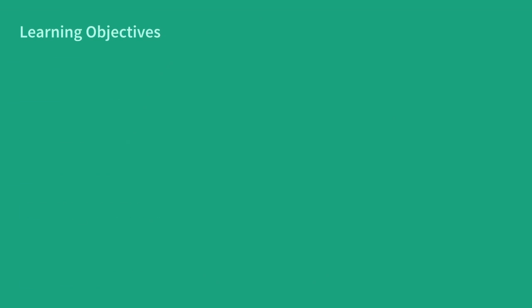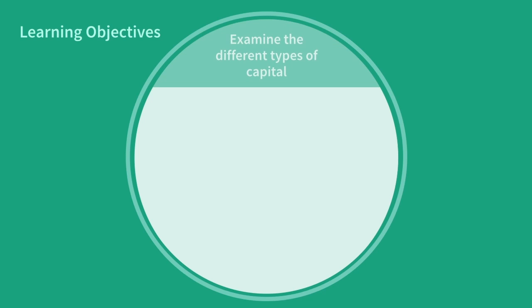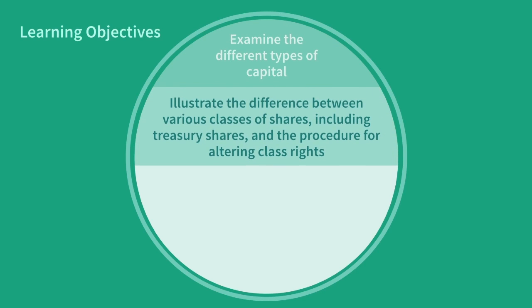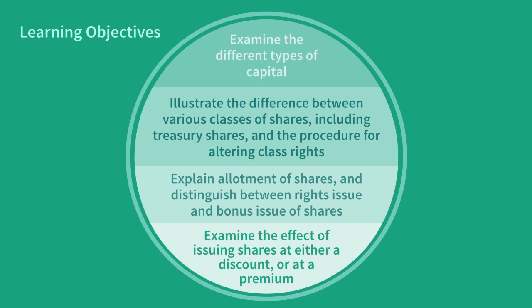At the conclusion of this lecture, you will know how to examine the different types of capital. You'll be able to illustrate the differences between various classes of shares, including treasury shares, and the procedure for altering class rights. You'll be able to understand allotment of shares and distinguish between rights issue and bonus issue of shares. You will examine the effect of issuing shares at either a discount or a premium.